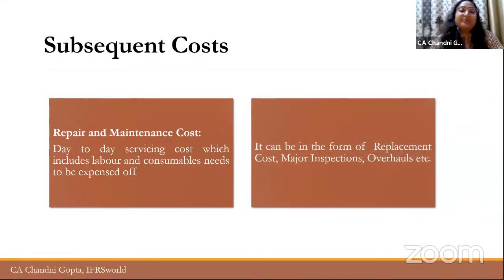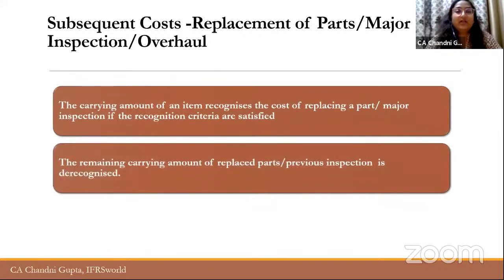Now, there is a very important concept in this Ind AS about replacement cost of major inspections or overhauls. So, I will take an example for this. Suppose there is an aircraft, right? Now, an aircraft has three parts, for example, the body, the wings, and the engine, right? So, for the engine, there is a guideline that it is required to be replaced after every 5 years, or the company is required to inspect that particular aircraft after every 5 years.